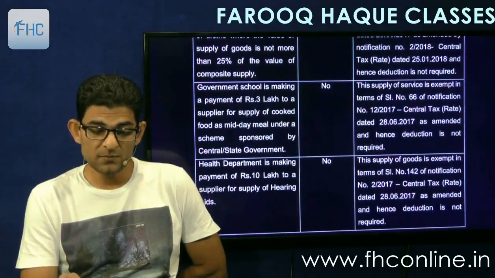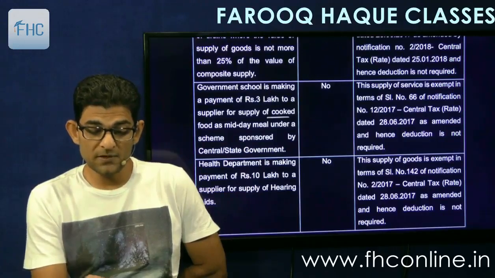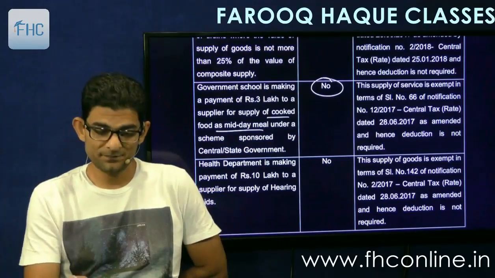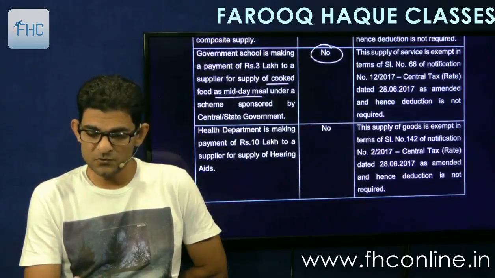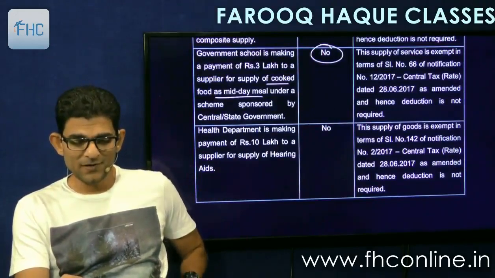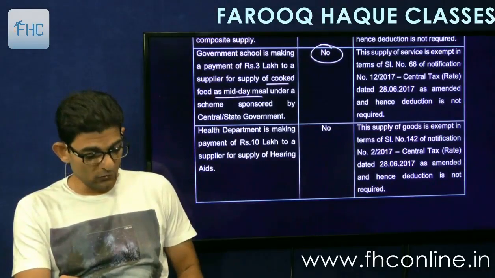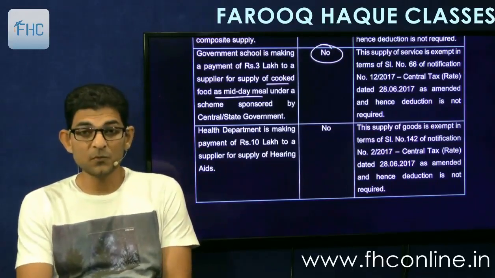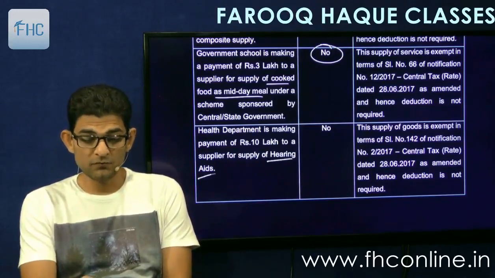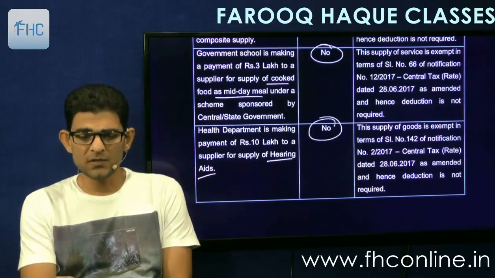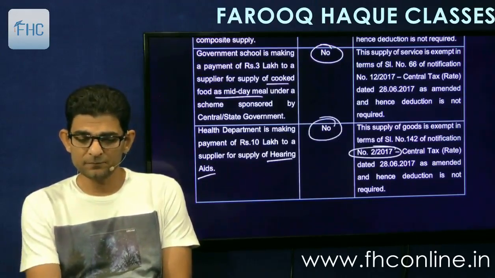Then government school is making a payment of 3 lakh to a supplier for supply of cooked food in a midday meal. Midday meal service is also exempt. So no TDS. So I think the question is based upon exemptions rather than on TDS. Then health department is making payment of 10 lakh to a supplier for supply of hearing aids. Now this is exempt goods. We don't know about it, but it will be given if it comes in the exam. Hence again no TDS. Notification number 2/17.